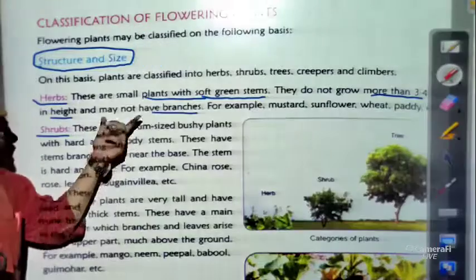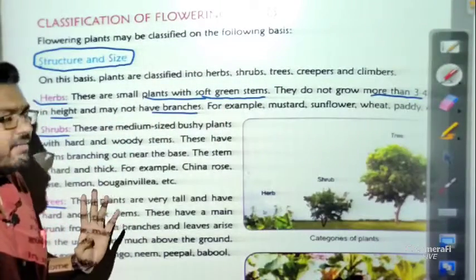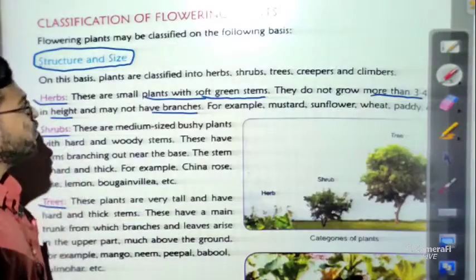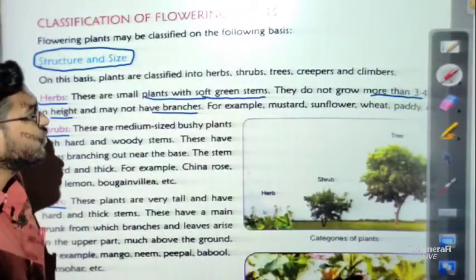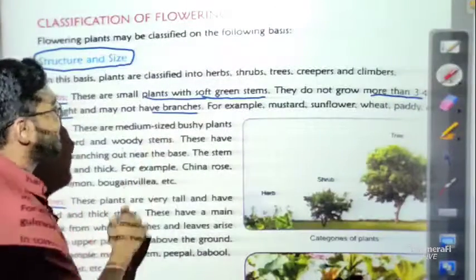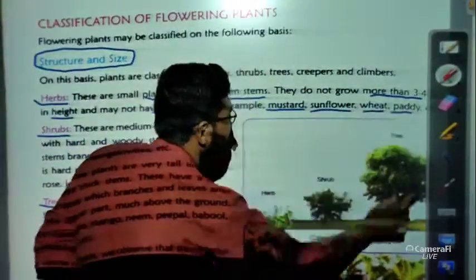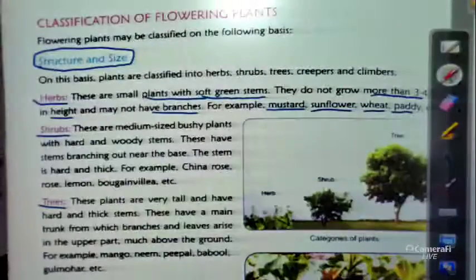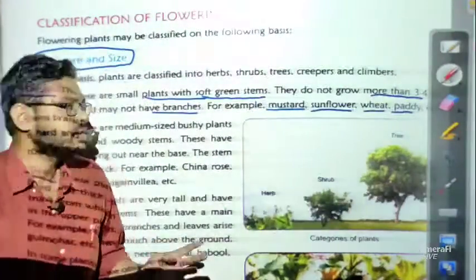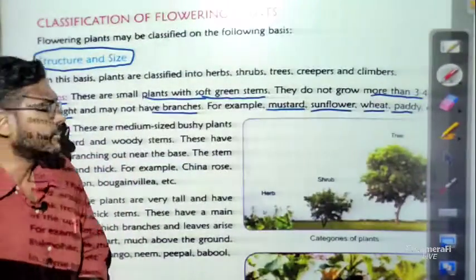Let me tell you once more that these are small plants with soft green stems. First point, they have soft green stems. Second, they do not grow more than 3 to 4 feet in height, and may not have branches. Examples are mustard, sunflower, wheat, paddy, okay, plenty of examples are there. Now I am telling you just 2 examples you need to remember.